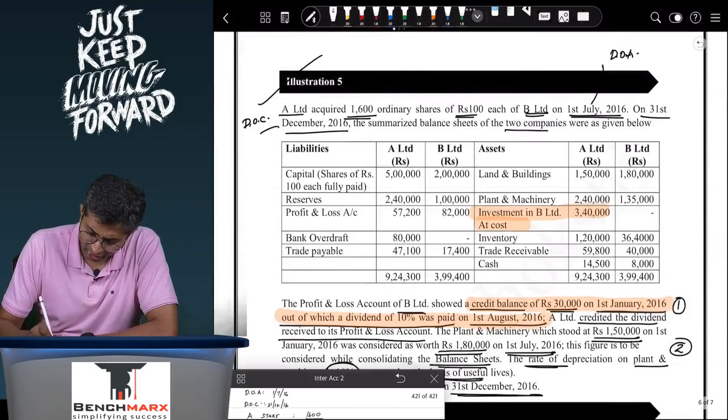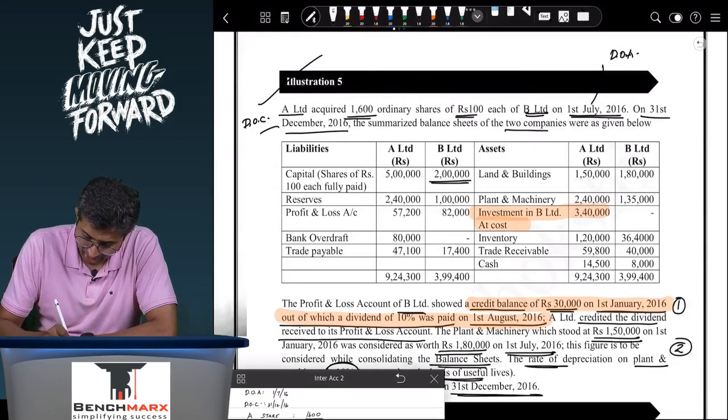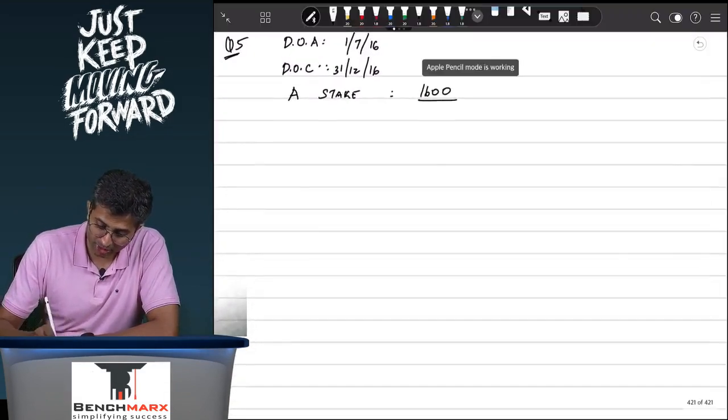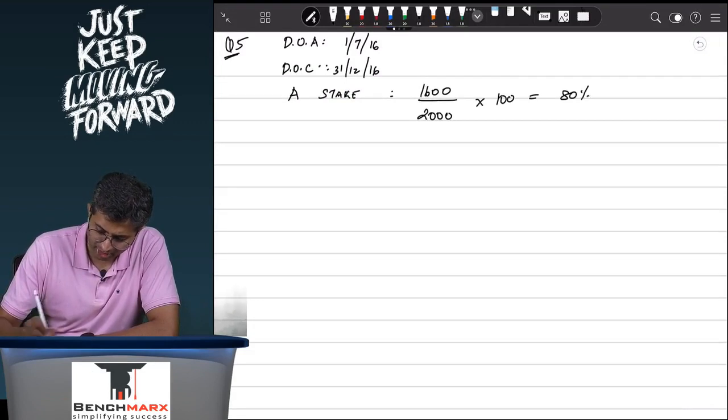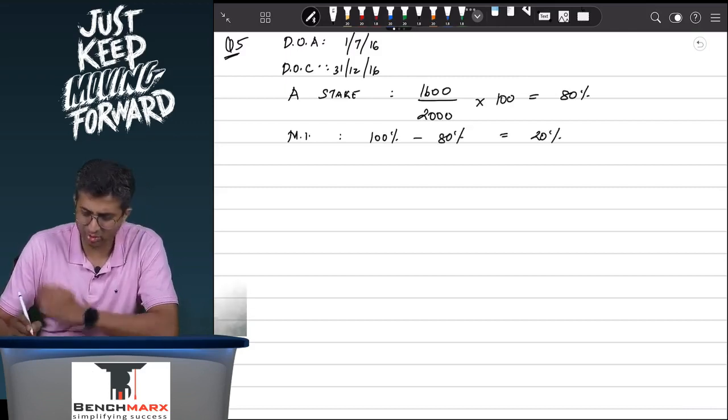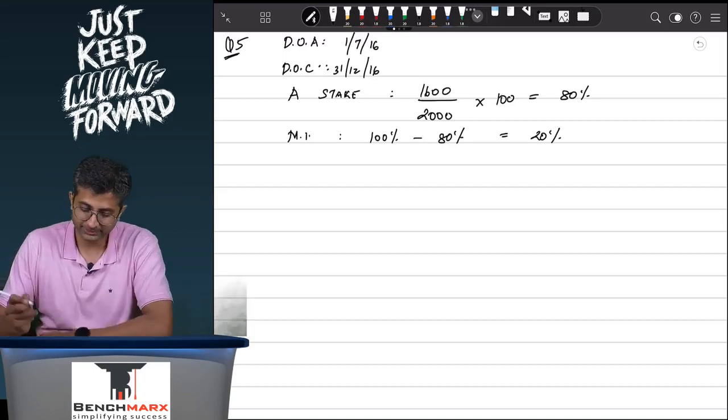These are 1600 shares out of 2 lakh divided by 100, that is 2000 shares that are in B, and hence A owns an 80% stake in B, which means the remaining is attributable to minorities, that is 100% minus 80% equals 20% is attributable to minority interest holders.